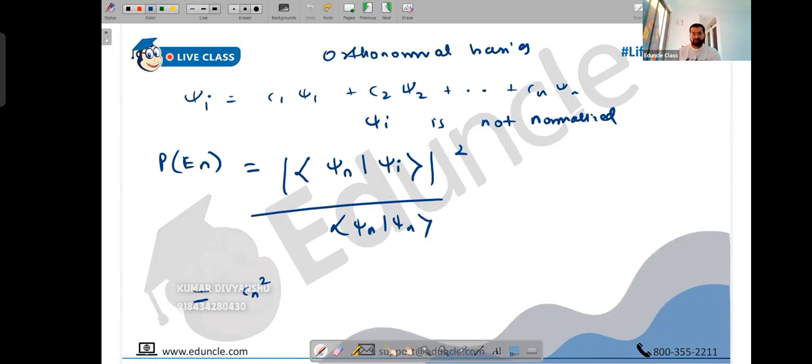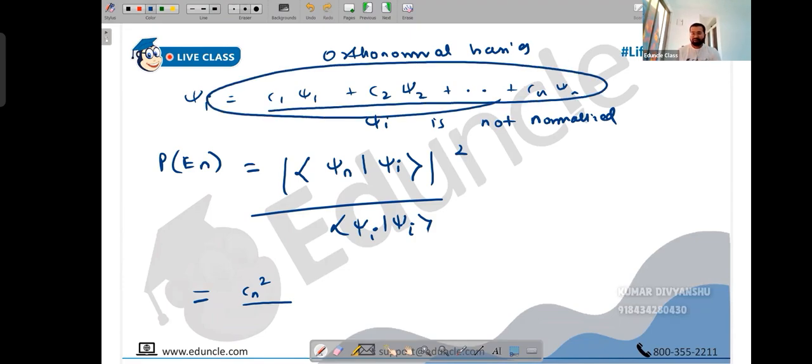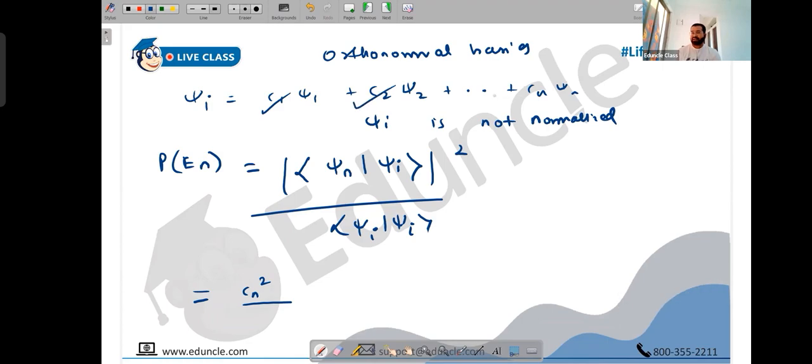But now the denominator exists. And again I've made a small mistake. If you calculate psi I dot psi I, what will you get? Again, the dot product of this with itself. Psi1, psi1 will be 1, psi2, psi2 will be 1, psin, psin will be 1. In the denominator, you will have C1 square plus C2 square plus Cn square, obviously, because the denominator is not 1. That's it. So this is the general formula for the probability of En.